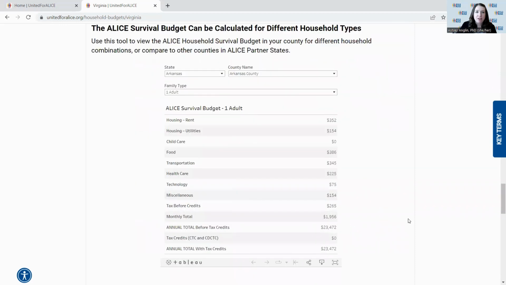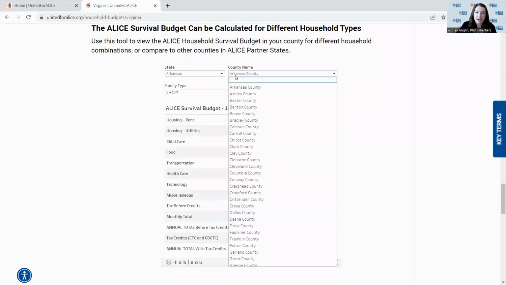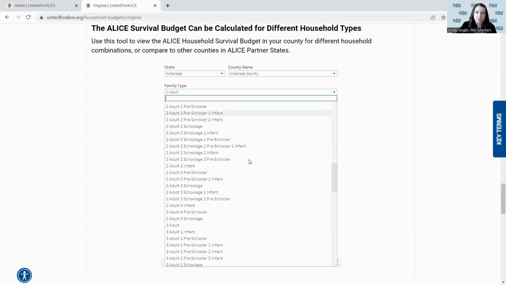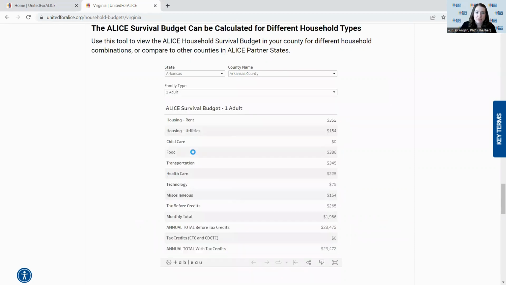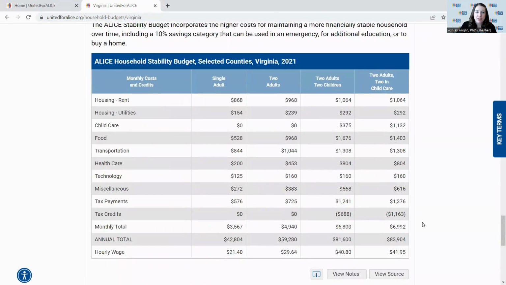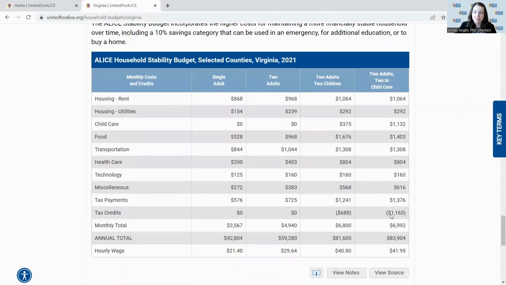Below that table, we have our new ALICE Survival Budget Calculator, where you can look at, for any of our partner states at the county level, different budget types. You can see here all of the different options that you can select in order to get a budget for that particular household type. And finally, below that, on our household budgets tab, you can see the ALICE Ability Budget, which is a slightly higher budget that includes a 10% savings category.